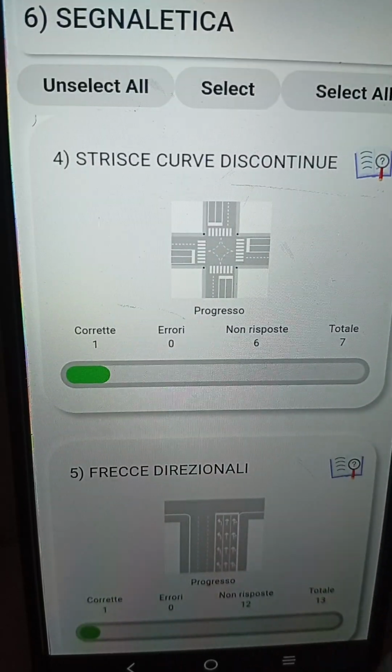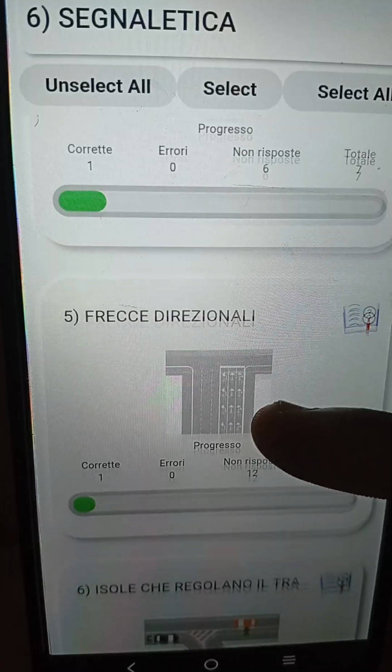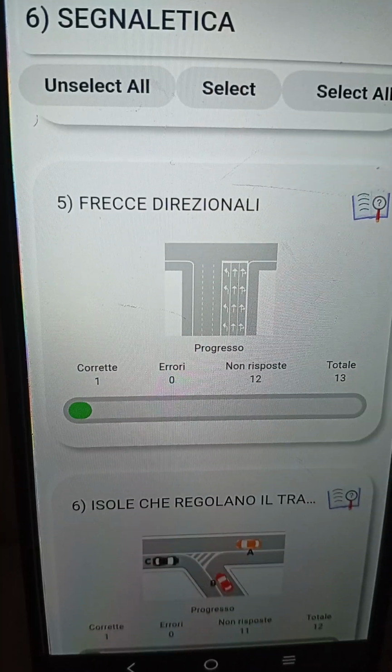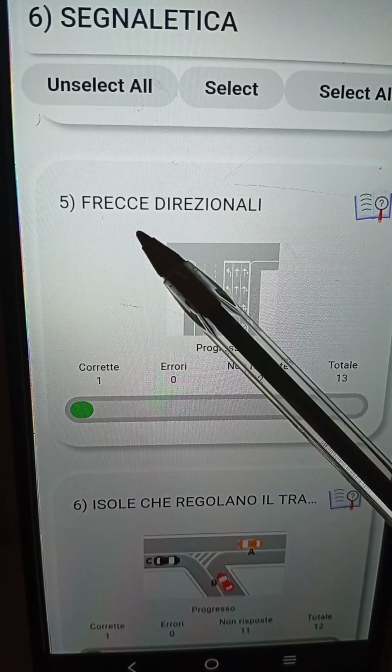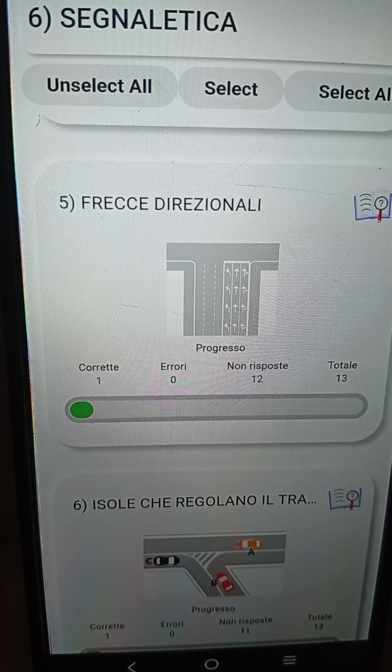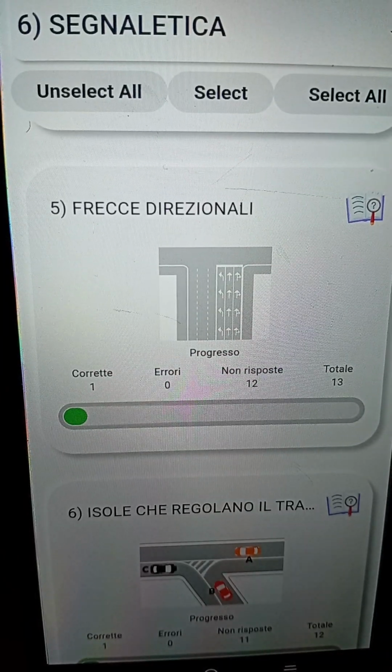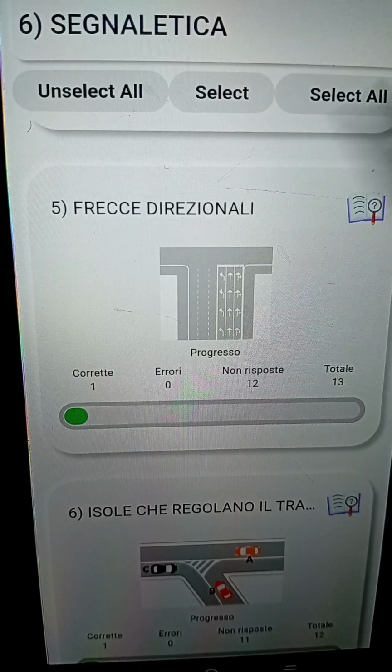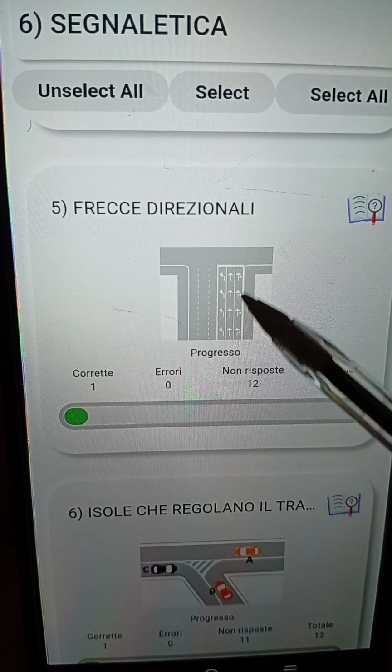Okay, let me be very fast. Now let's go to the next one. The next one is talking about what? Friction direction. Friction direction is just basically talking about the direction of the friction. When we talk about friction, it means the direction of those arrows.